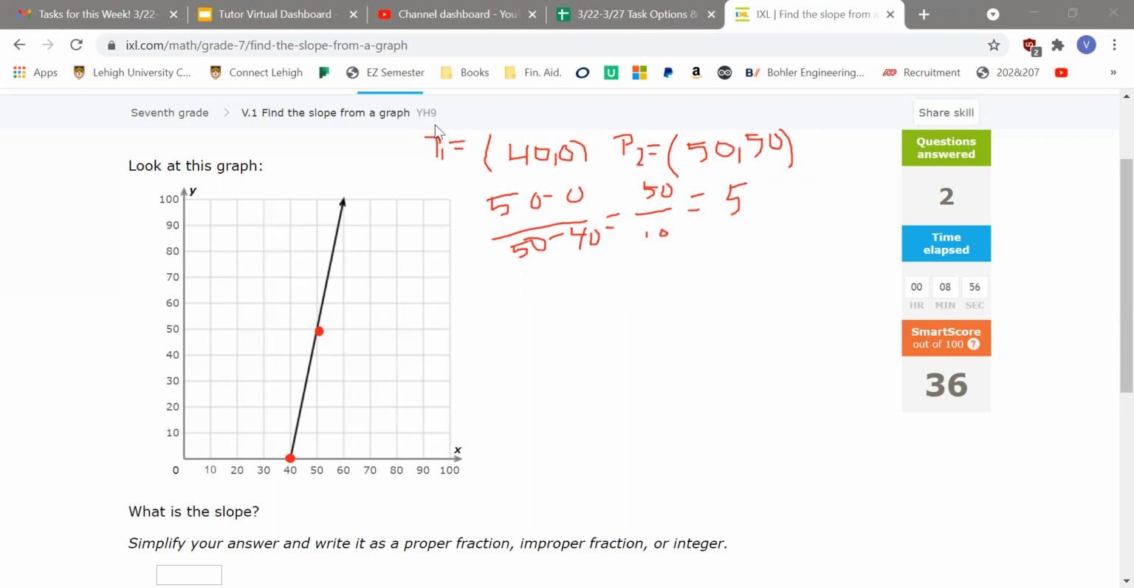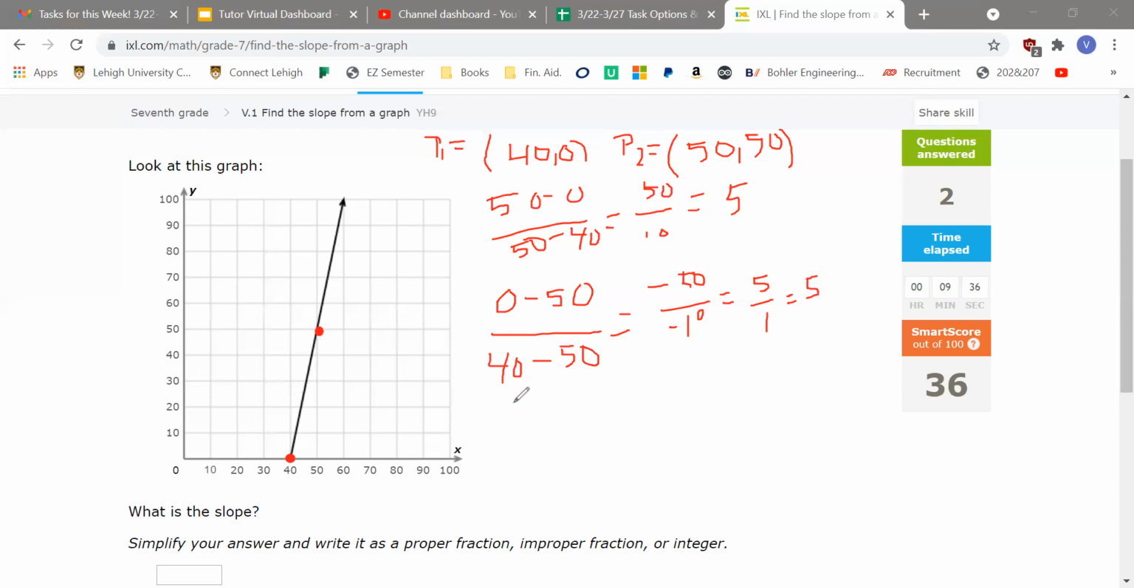And let me try it the other way to show you that you can do it the other way. So instead of doing 50 minus 0, let's do 0 minus 50 over 40 minus 50. So what we did is we switched the order of what we subtracted. But make sure if you switch the top, you also switch the bottom. Okay, they have to be in the same order. So this will give you negative 50 over negative 10, which is equal to 5 over 1, which is equal to 5. Because remember, negative divided by negative equals a positive.